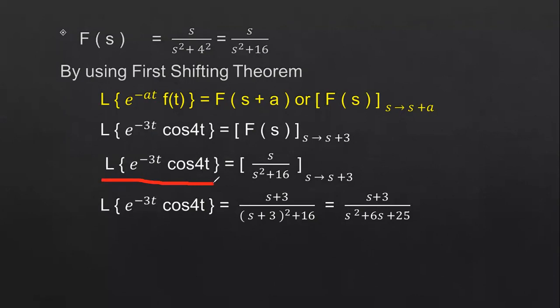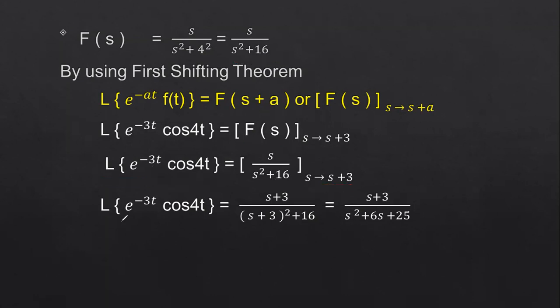Now we have to calculate the problem, whatever the problem he has given. Laplace transform of e power minus 3t cos 4t is equal to, so F of s we got as s by s square plus 16. So now we have to apply this shifting theorem. Wherever you have the s value, you have to shift it by s plus 3.